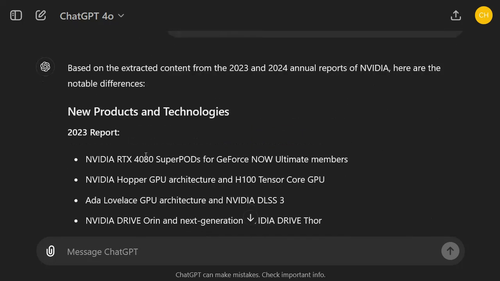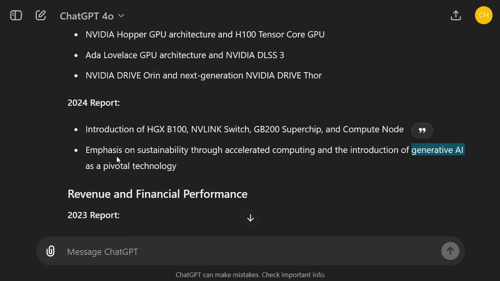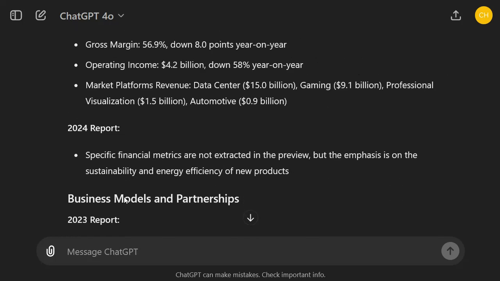Generative AI, as far as I know, was not highlighted very much in the 23 report, but in the 24 report. And remember, this is always going one year back. In 24, it was already obvious generative AI was the big theme. So it already extracted this big theme out of the 24 report, which is nice, right?